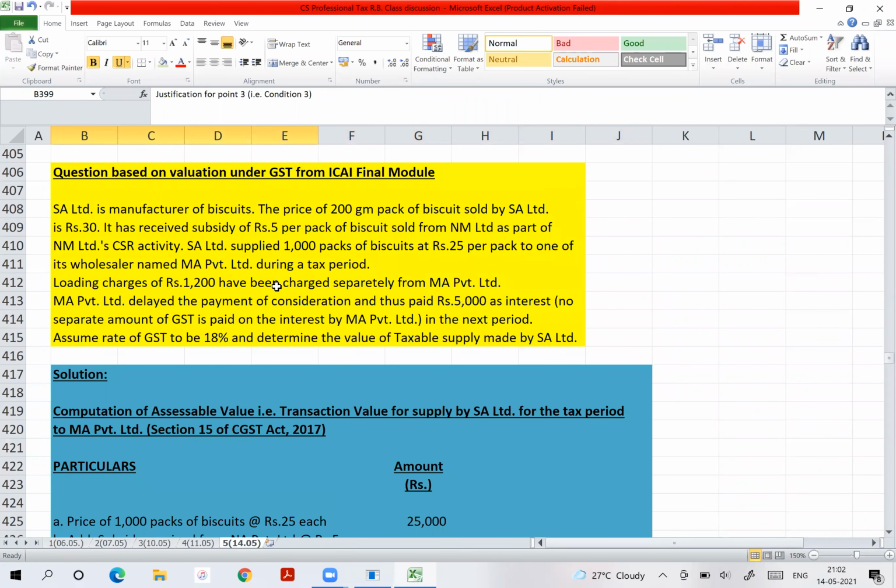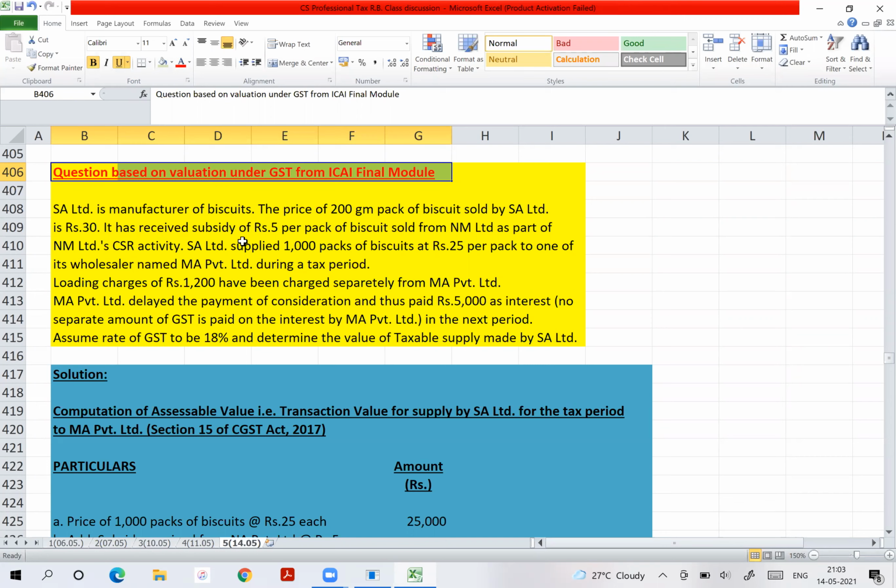Okay. See this question. I'm interested in this question. This is from the CA final module, so not my creativity. SA Limited is a manufacturer of biscuits. The price of 200 grams of biscuit sold by SA Limited is rupees 30.